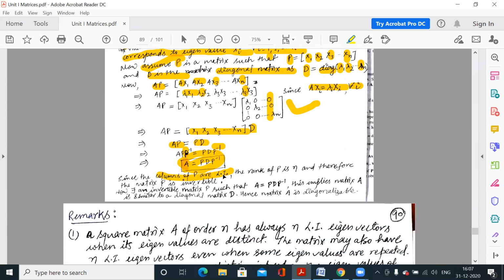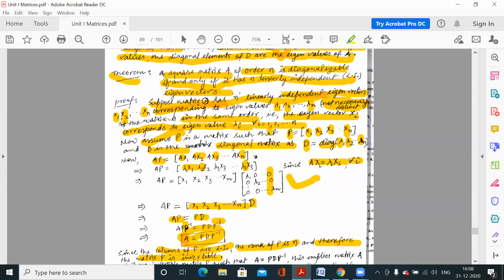So the columns of P are the eigenvectors, so the rank of P is n. Therefore, the inverse of this matrix exists. Clear? So we have proved that there exists an invertible matrix P such that A is equal to PDP inverse. That means A is similar to a diagonal matrix, and whenever A is similar to a diagonal matrix D, we say that A is diagonalizable. So we have proved that when A has n linearly independent eigenvectors, then A is diagonalizable.